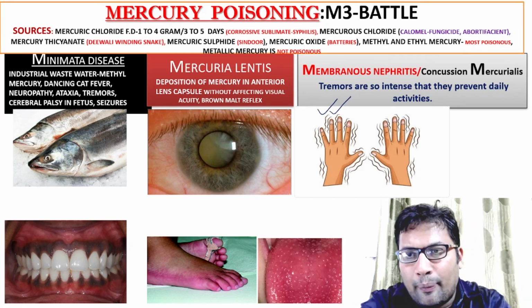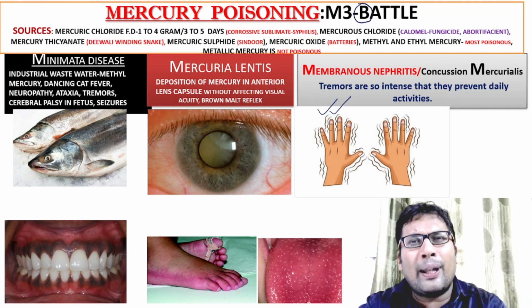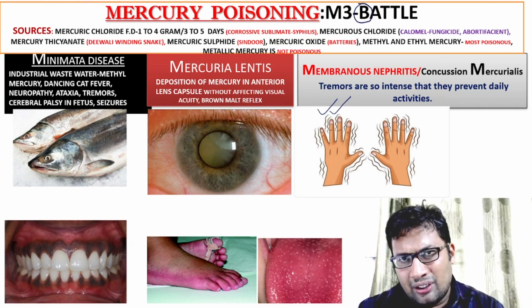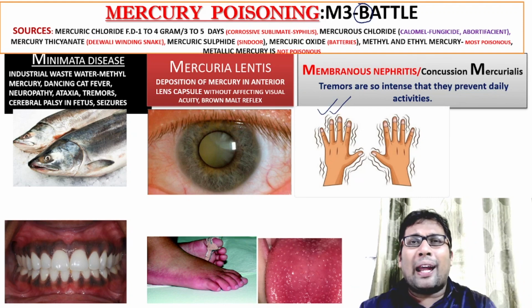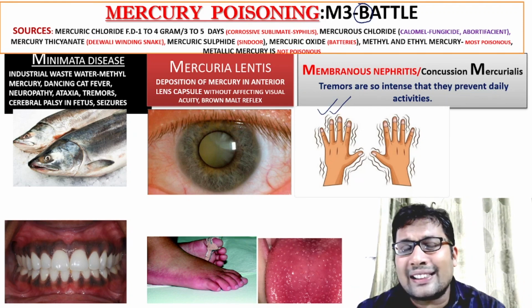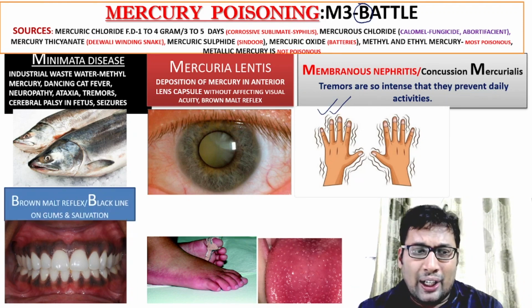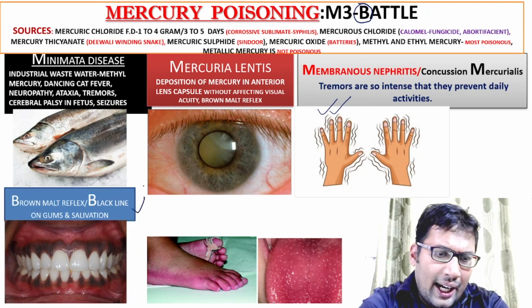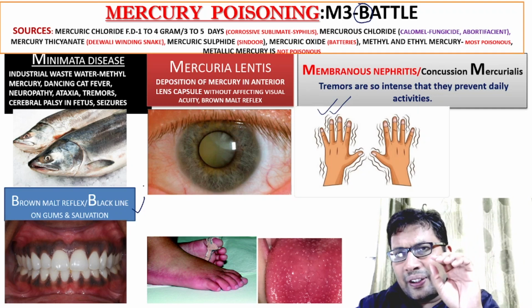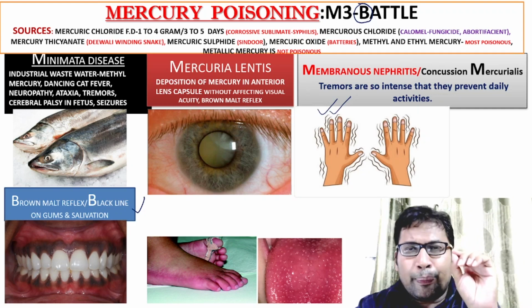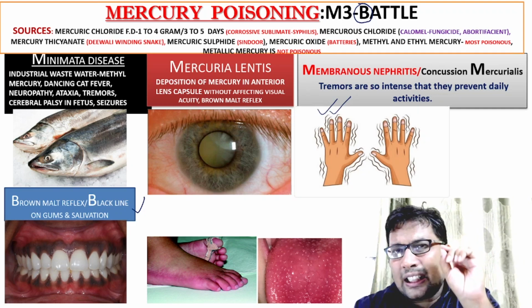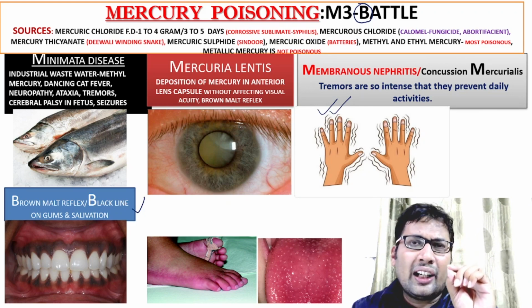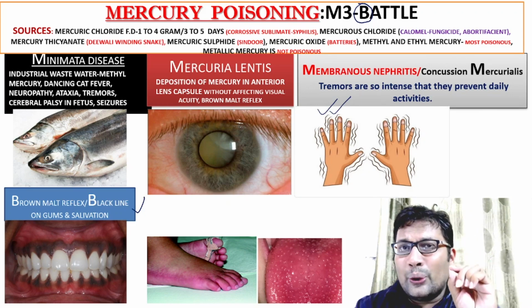What is B for? B for black line over the gums, characterized by a blue-black line over the gums, or salivation. And also Brown-Malt reflex. And in the fifth picture, you can see a pink color appearance of the peripheries, especially the feet and the hands, because of the neuropathy.